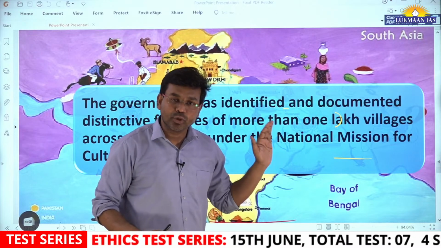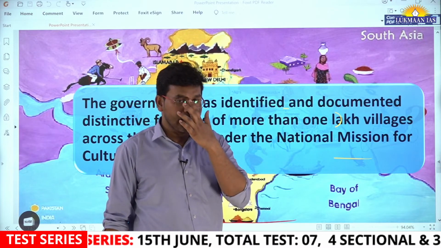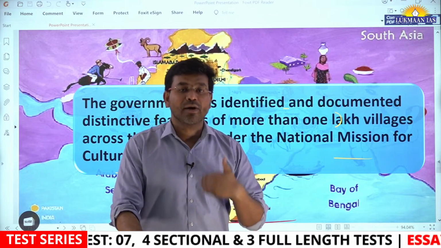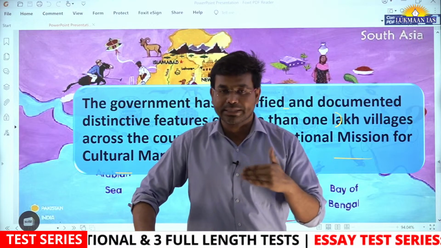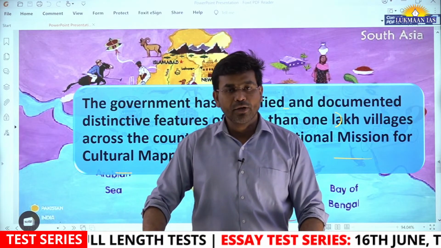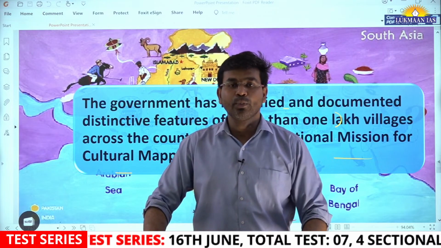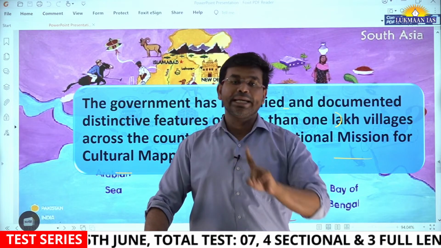Having understood this part, let us understand what this scheme stands for. What is the objective of the Government of India through this scheme? The objective is to boost tourism. They want to boost tourism in the rural areas of India.